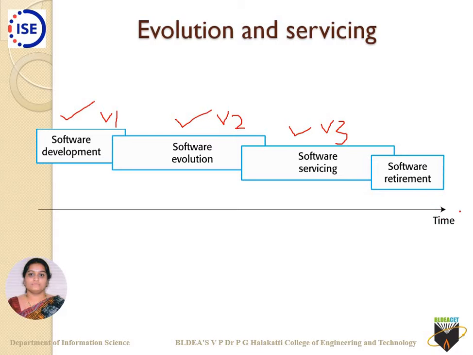And the last one: over a period of time we can't keep maintaining that particular software. There has to be a retirement of that software, wherein it may be using low address space, or low data space, or the context you have used, such as the programming language, might be outdated. At that time we say the software has been retired over a period of time. This is how we address the issue of retirement of software.